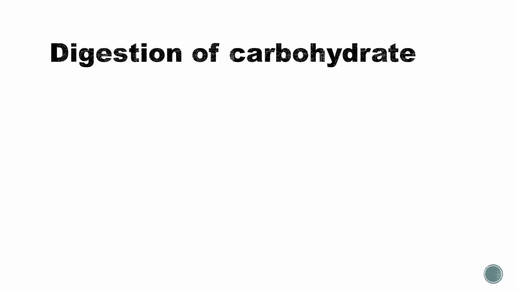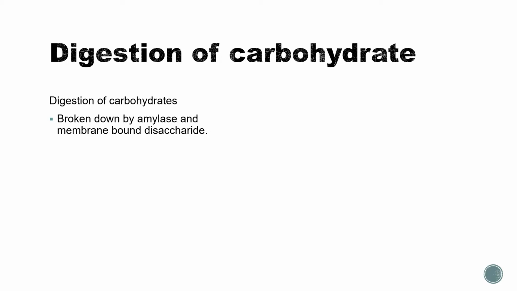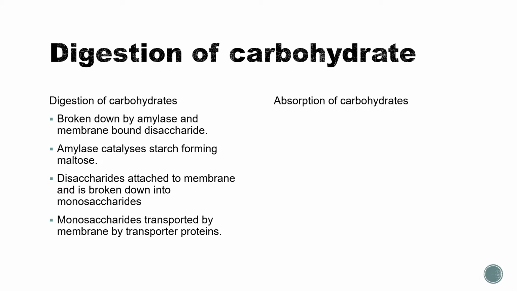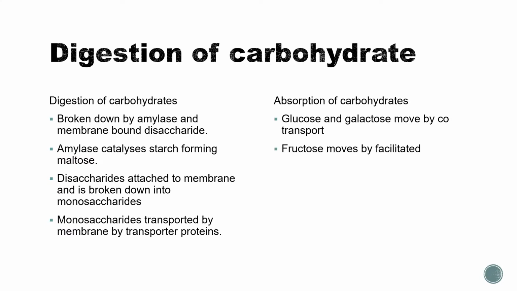Digestion of carbohydrates. Carbohydrates are broken down by amylase and membrane-bound disaccharidases. Amylase catalyzes starch forming maltose, and a disaccharide attached to the membrane is broken down into monosaccharides. Monosaccharides are then transported by transporter proteins. And then the absorption of carbohydrates: glucose and galactose are moved by co-transport, and fructose is moved by facilitated diffusion.